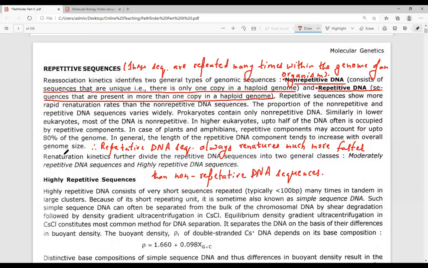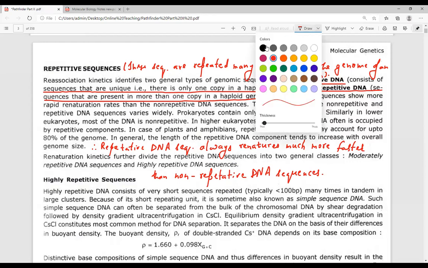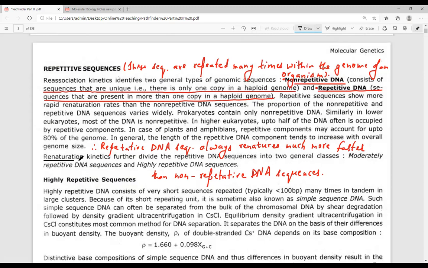Now, renaturation kinetics have further divided the repetitive DNA sequences into the following two different types. According to the renaturation kinetics, the repetitive DNA sequences can be divided into two different types. One is referred to as the moderately repetitive DNA sequences, another one is referred to as the highly repetitive DNA sequences.